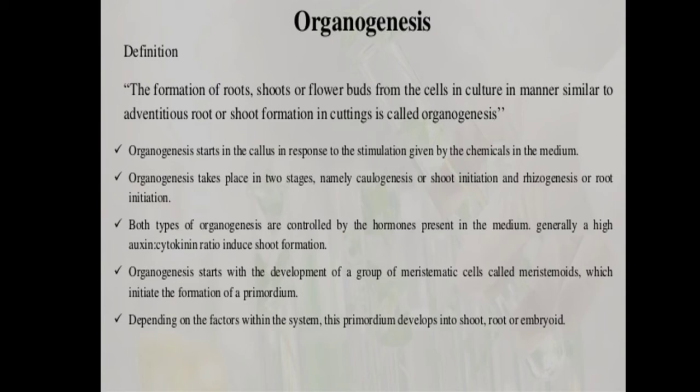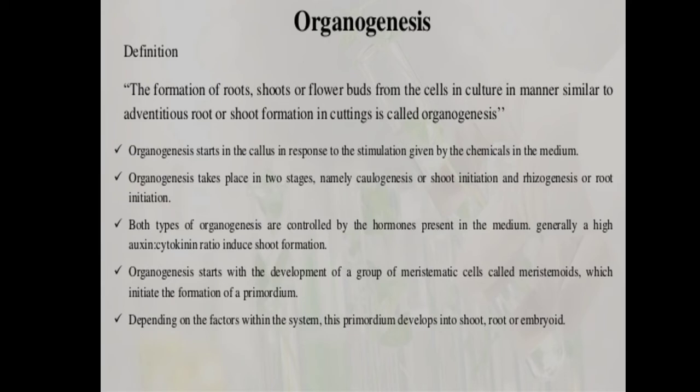So caulogenesis means induction of the shoot buds, and rhizogenesis means induction of the roots. And rhizogenesis is induced only after caulogenesis. What it means is that after the formation of the shoots or stems on the callus, we can induce root initiation. Hence rhizogenesis is induced only after caulogenesis, only after the formation of the shoot buds. After both types of organogenesis, caulogenesis as well as rhizogenesis, where shoots and roots will form respectively,